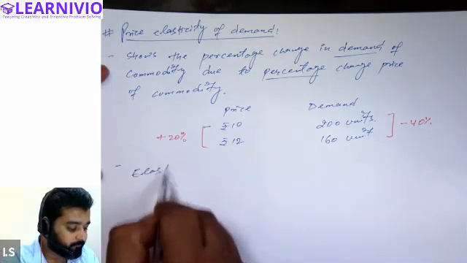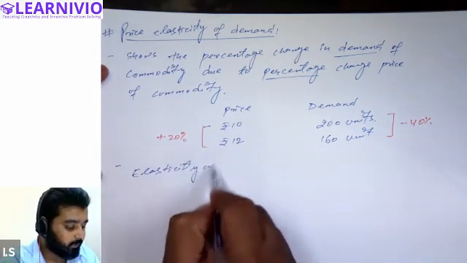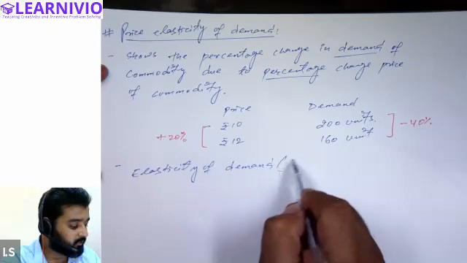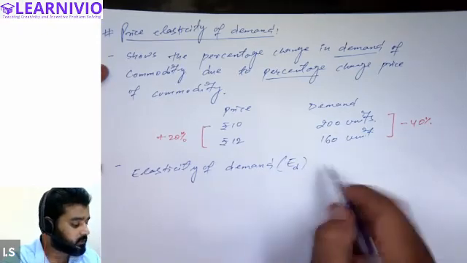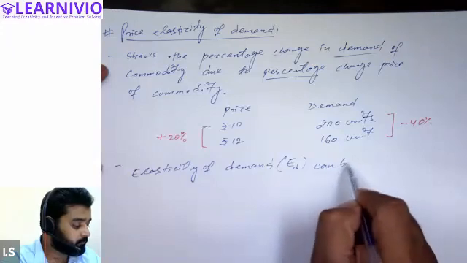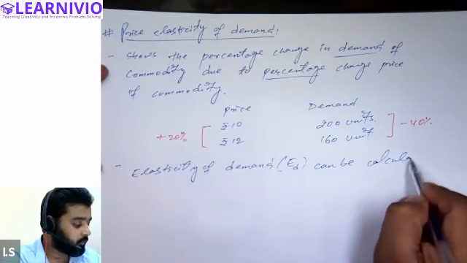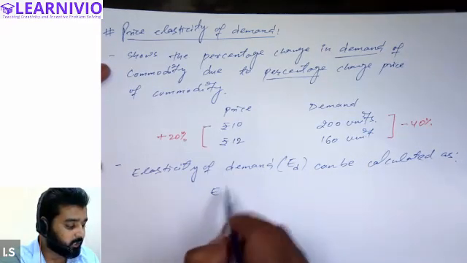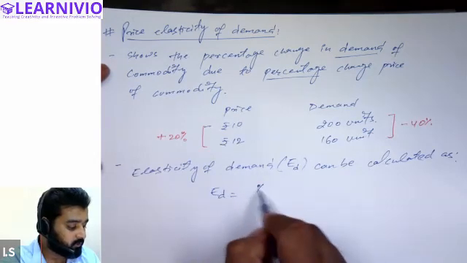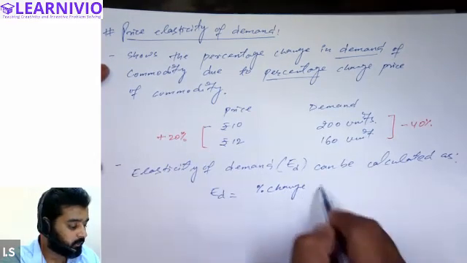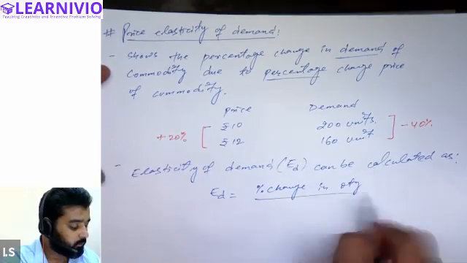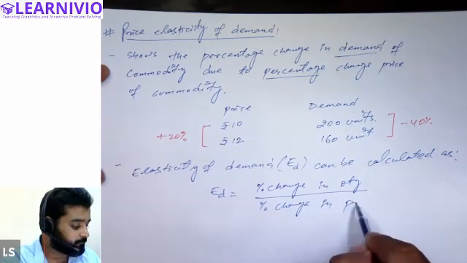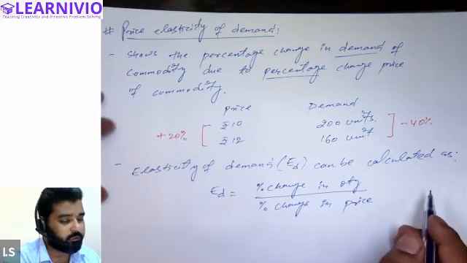Elasticity of demand can be calculated as follows. We write the elasticity of demand as ED. This is the formula for calculating elasticity of demand: percentage change in the quantity of the commodity divided by percentage change in the price of the commodity. This is the formula to calculate the elasticity of demand.